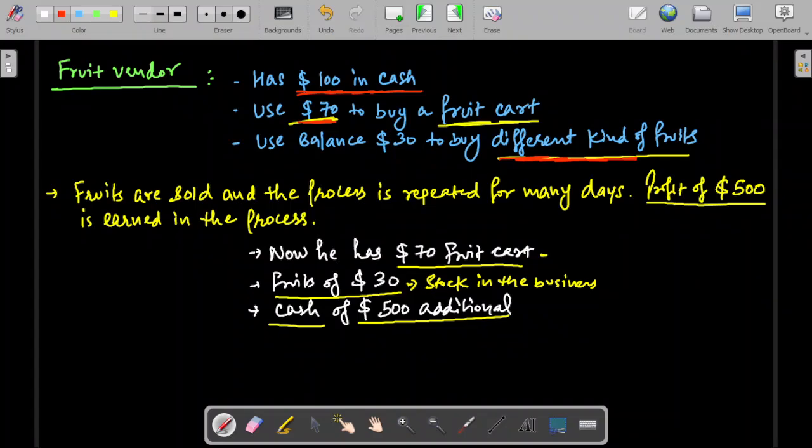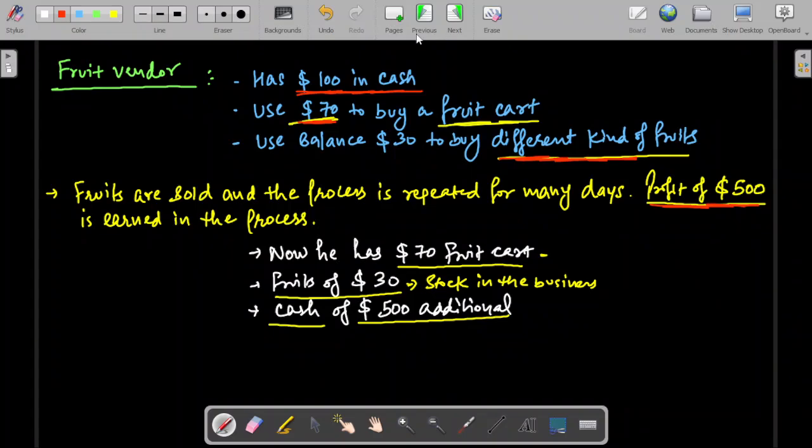So he keeps rotating that process: buying fruits from his suppliers, selling them in 1 or 2 days, then again buying and again selling. Continuing that process for many days, he earns a profit of around $500. So in the present situation, he has a $70 fruit cart, $30 worth of fruit, and additional cash of $500, which is the profit he earned from working for so many days.